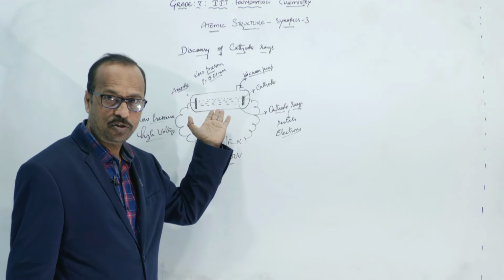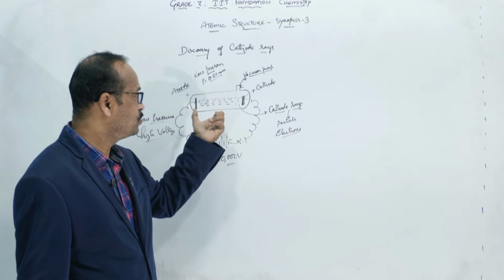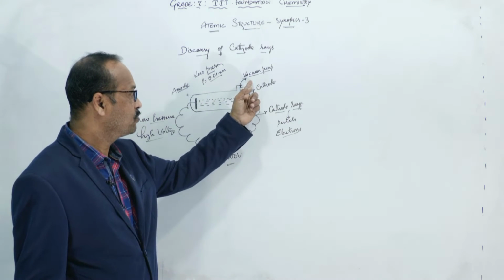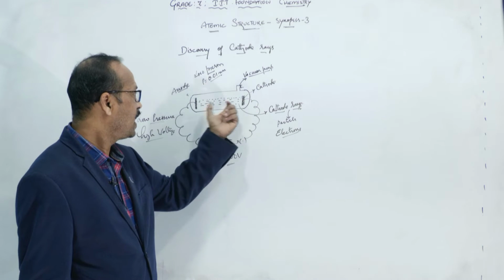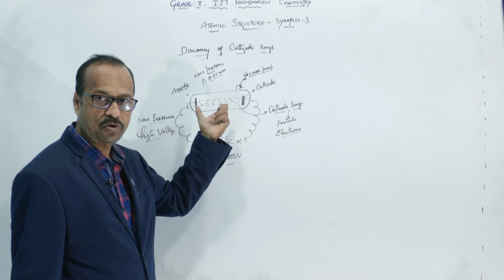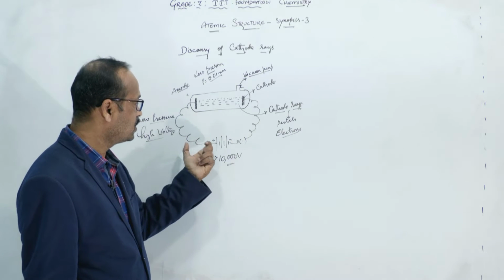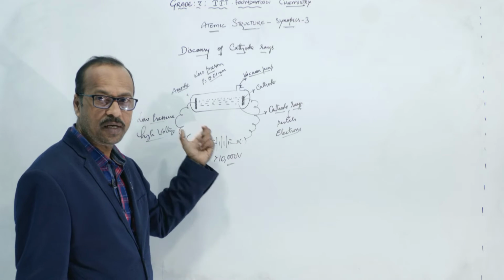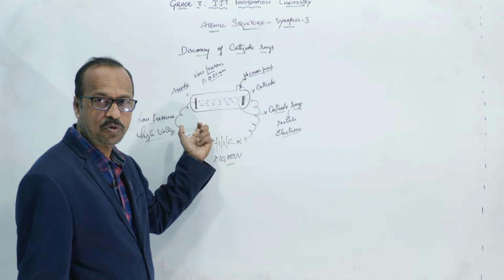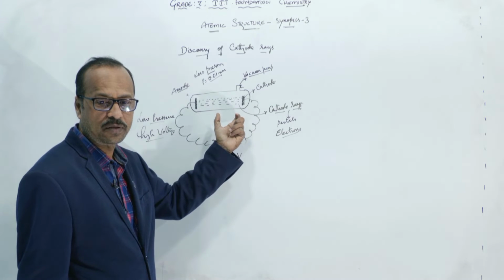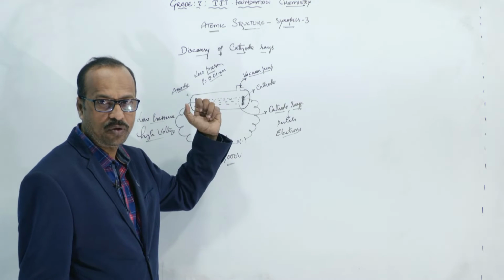Okay, so this is a discharge tube experiment. It consists of a glass tube, and here a vacuum pump is arranged, and here two metal plates are arranged, which are called electrodes. These two metal plates are connected to high voltage, so they are like positive and negative terminals. The electrode connected to the positive terminal is called the anode. The electrode connected to the negative terminal is called the cathode, right?